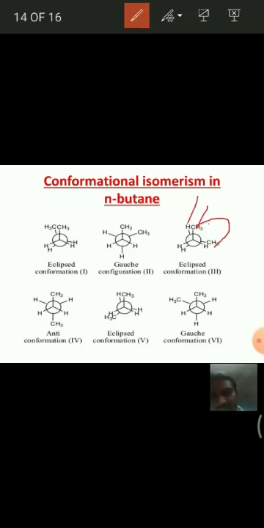carbon is eclipsed with the hydrogen, and the hydrogen on the first carbon is eclipsed with methyl, and two hydrogens are eclipsed. This type of conformation is also called eclipsed conformation, but this is partially eclipsed. That means this third structure is partially eclipsed compared to the first structure, because in the first structure all similar groups are eclipsed, that is called fully eclipsed, and the third one is partially eclipsed.